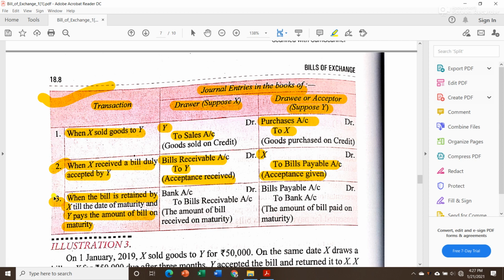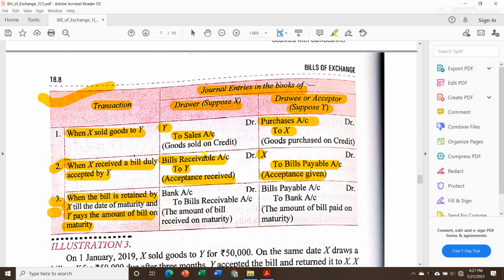In that column we have to mention the maturity date on which the transaction took place. That is why we saw in illustrations 1 and 2 how to find out the date of maturity. So on the date of maturity you will write the date in your date column of the journal.